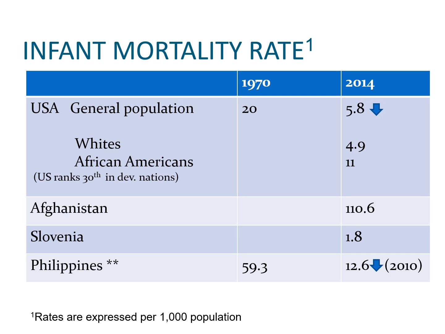Worldwide, there are varying rates for infant mortality. In Afghanistan, it's about 110.6 deaths per 1,000 live births in 2014, and in Slovenia, it's low at about 1.8 deaths per 1,000 population.